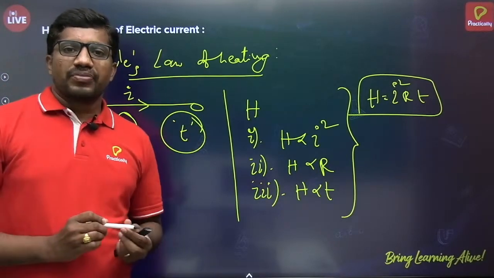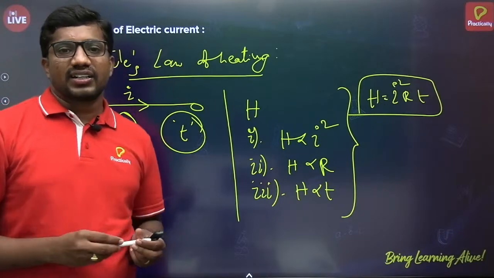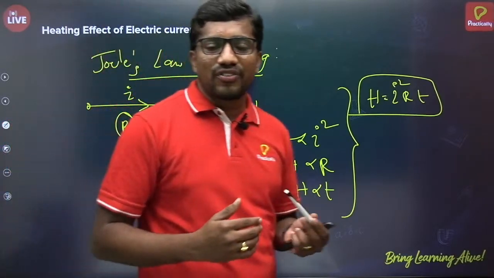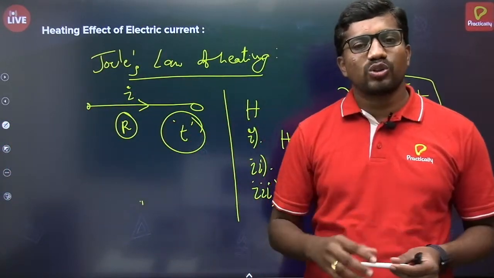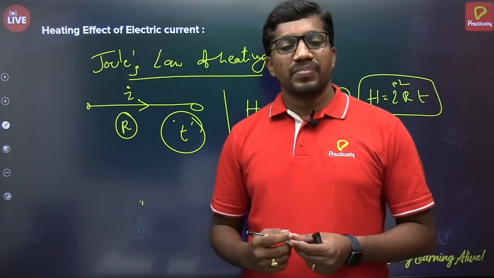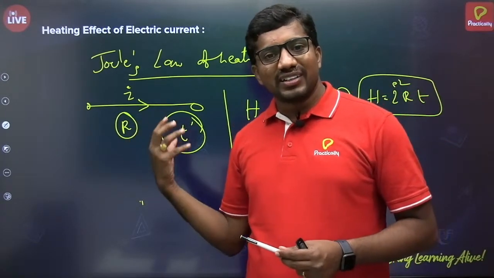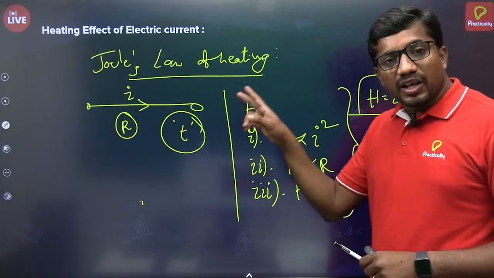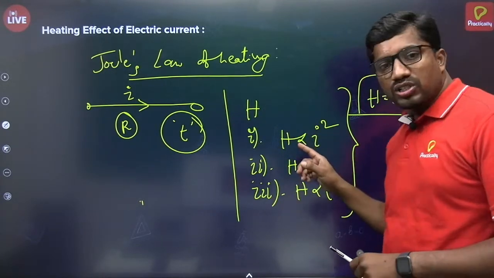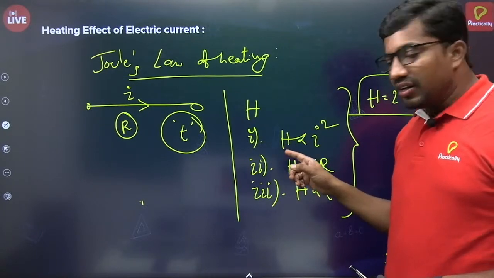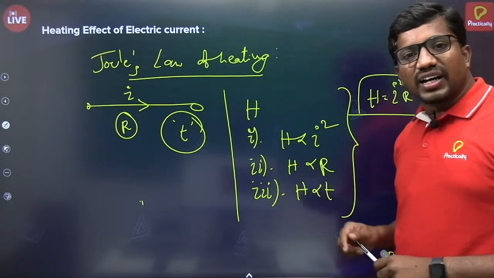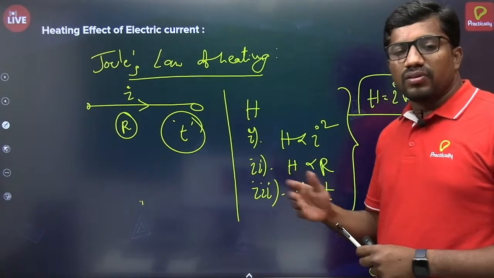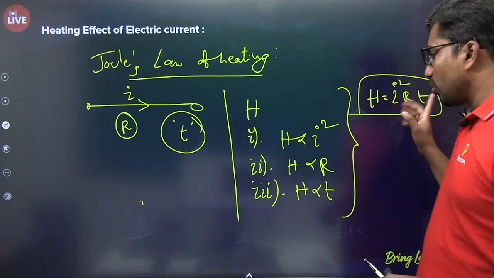It states that when electric current flows through a conductor, heat will be developed on the surface of the conductor. The phenomenon of development of heat on the surface of the conductor due to the passage of electric current through it is called the heating effect of electric current, explained by Joule. Joule's Law states that the amount of heat developed on the surface of the conductor is directly proportional to the square of the current flowing through it, directly proportional to the resistance of the conductor, and directly proportional to the time of current flow. So H = I²Rt.